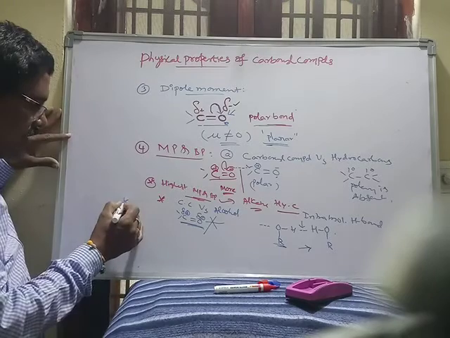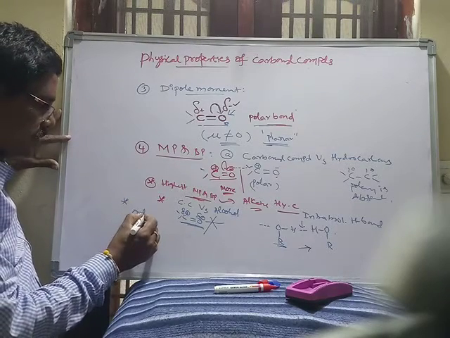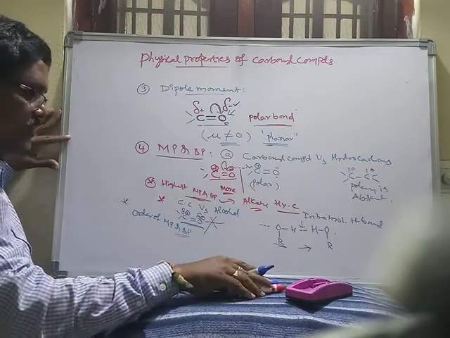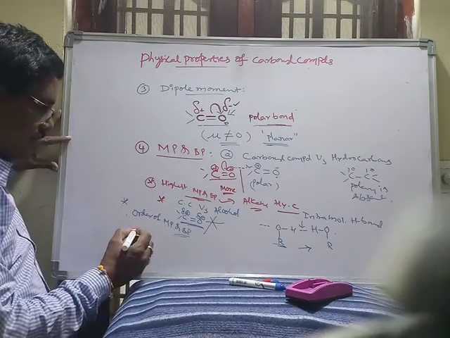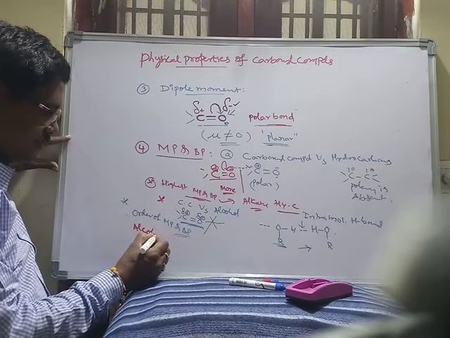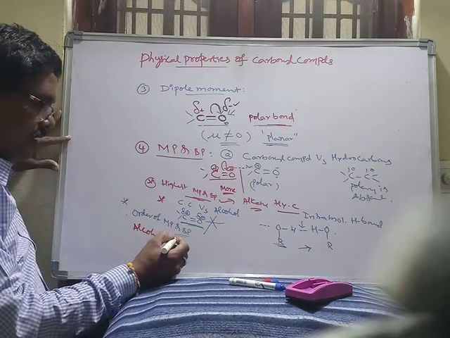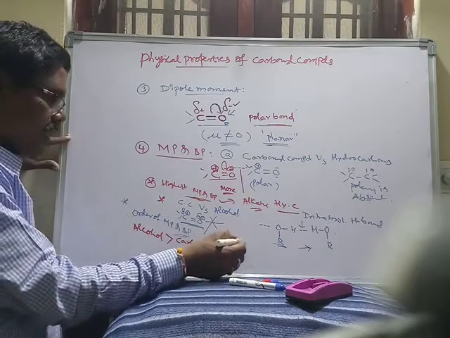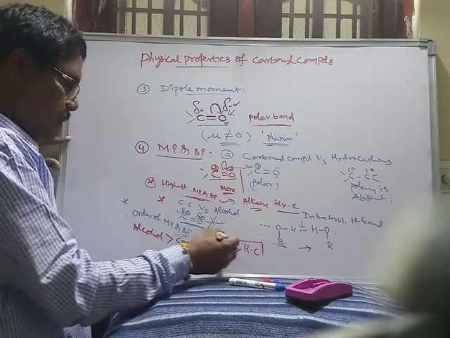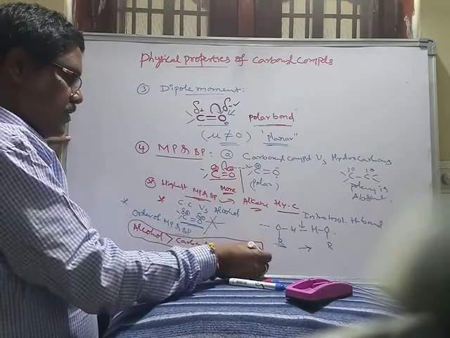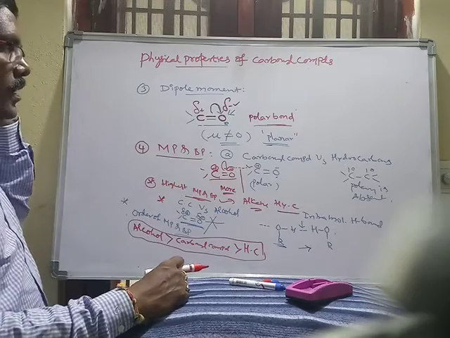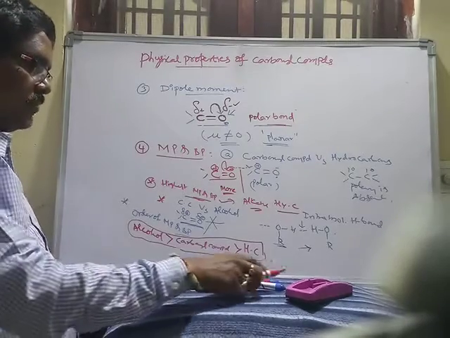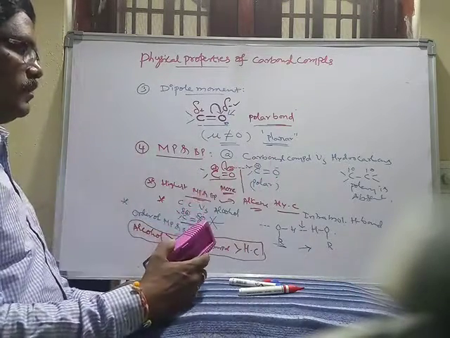The final conclusion is that the order of melting and boiling points is: alcohols greater than carbonyl compounds greater than hydrocarbons. This is the correct order of melting and boiling points of carbonyl compounds, alcohols and hydrocarbons. This is the fourth physical property, melting and boiling points.